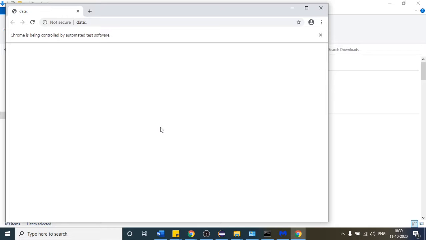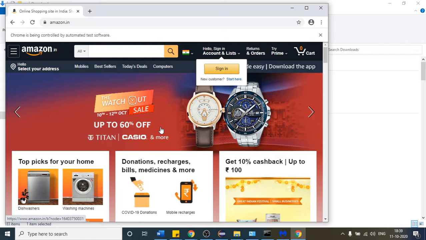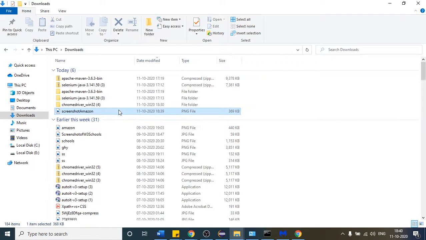Let us wait for that to finish. I think it has already completed. You can see this is the file created just now. If I open this, that will contain the screenshot.